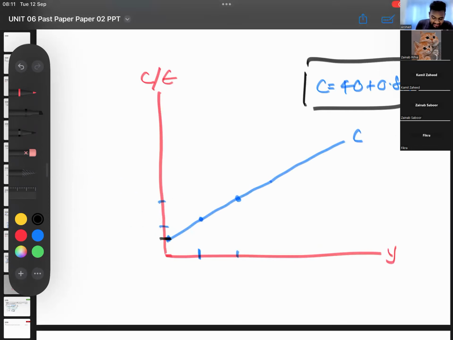Where did your previous curve start? Previous curve started at 40, right? A was 40. Now your A is 24. Same, with the same MPC, slope is the same. So what do you do now, right? You draw this. This is your new consumption. So, is that clear, guys?